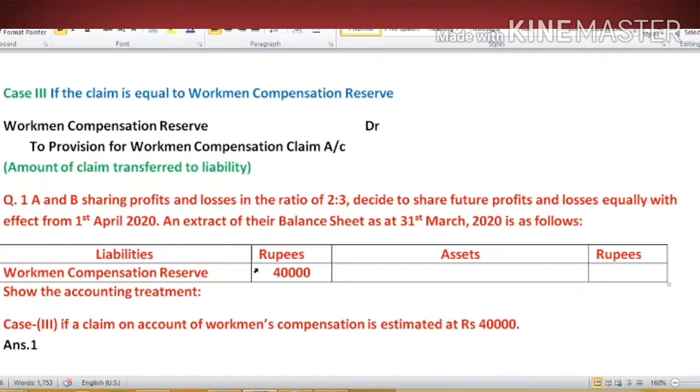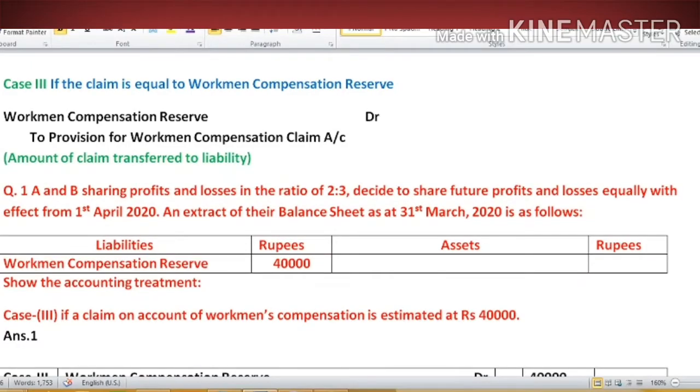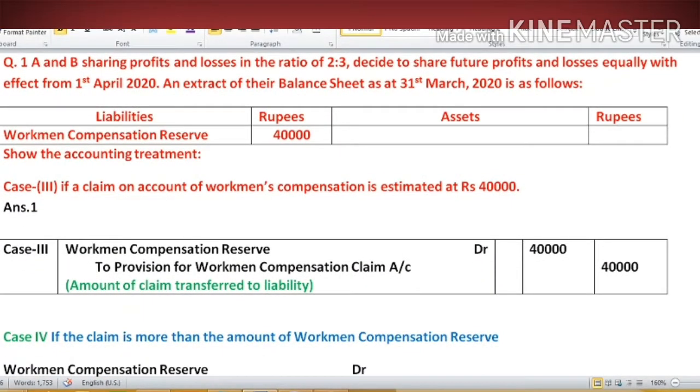You can see in the old balance sheet workman compensation reserve stood at 40,000, and according to the additional information, the liability arising is 40,000. So the liability arising is equal to the amount of reserve. Then we can adjust this liability towards this reserve. So our entry will be WCR account debit to provision for workman compensation claim account.